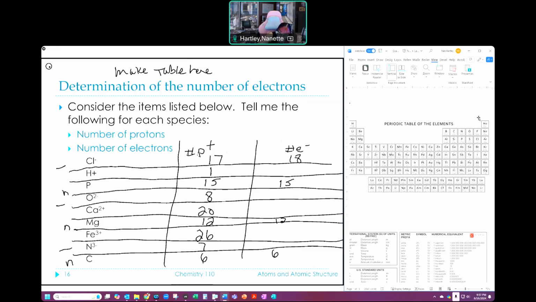Okay, now I'm going to go straight down. I'm just going to list these as the charges that they are, negative, positive, and I'll talk about why once we're done with this. So the next one is hydrogen. He's listed as H+. So if he's positive, that means he lost an electron. He lost a negative thing, so he became positive. And he had one proton. He's now positive. That means he has lost that one electron, and he has none. And this should be a superscript.